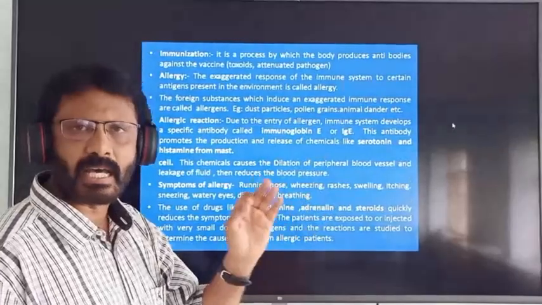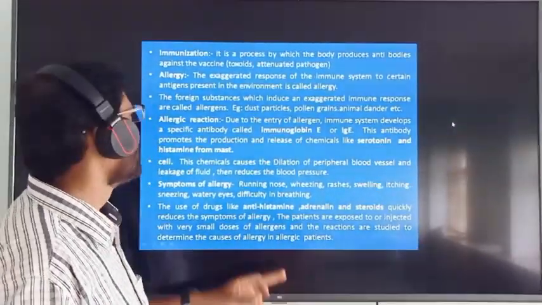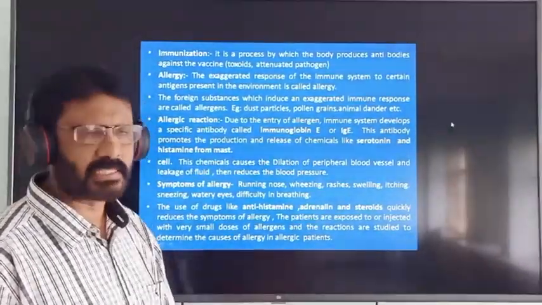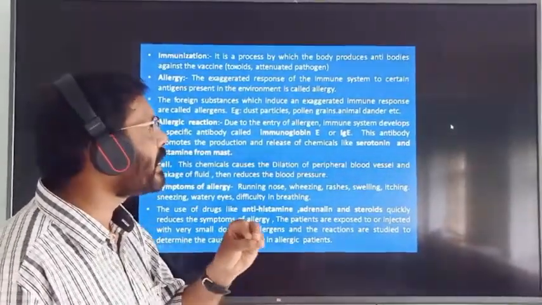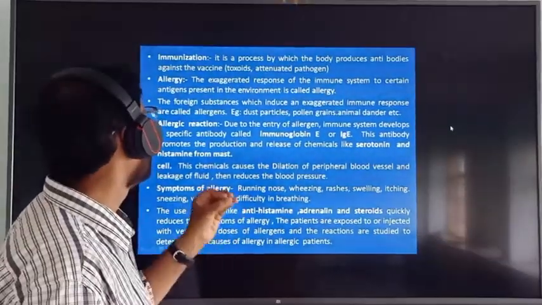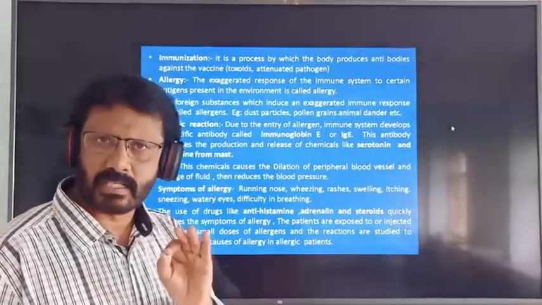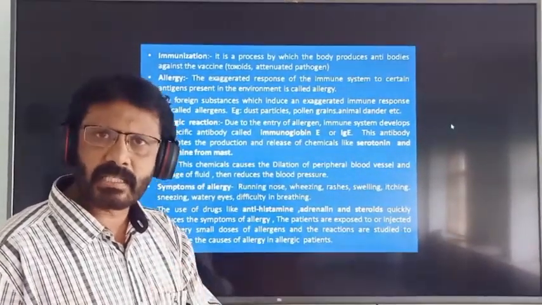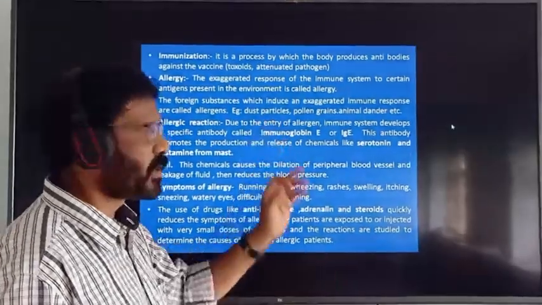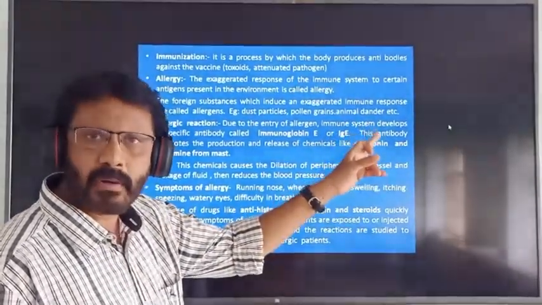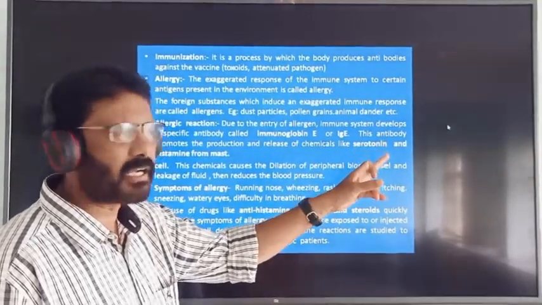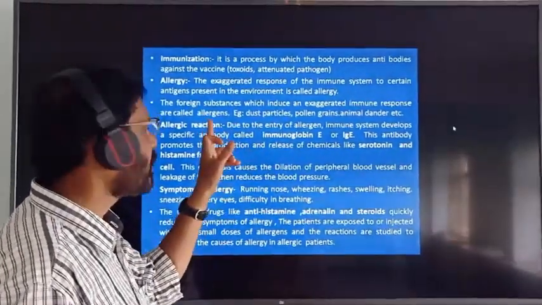That is called allergy. The foreign substances which induce an exaggerated immune response are called allergens. Allergens are dust particles, pollen grains, animal dander, etc.